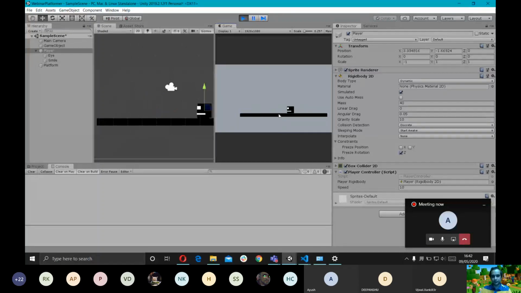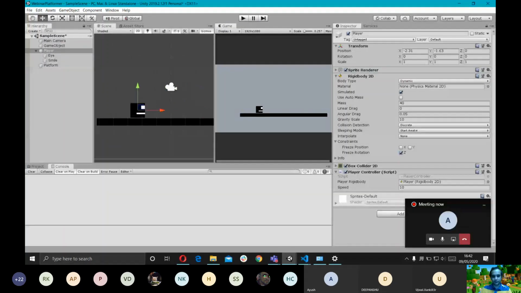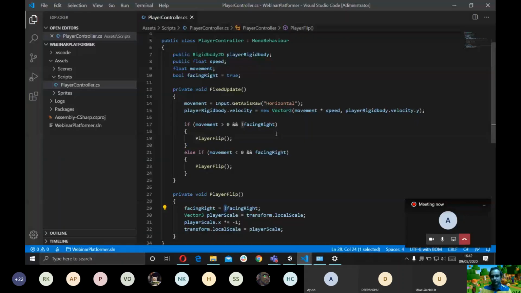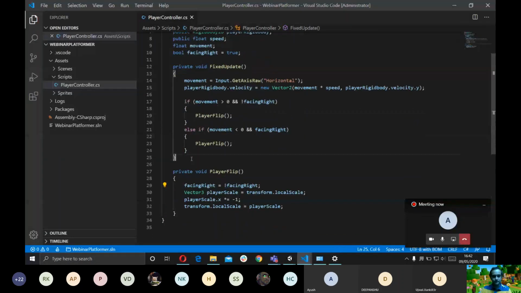Now as you can see, we can move in both directions and the player turns to the direction it's moving in. Any questions till now? Can we move on?